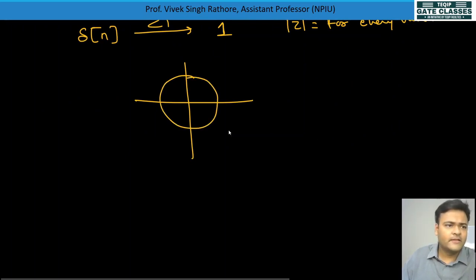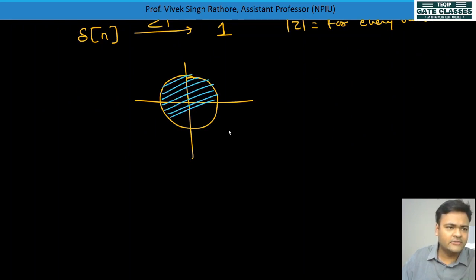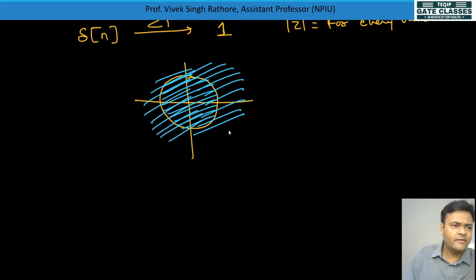And we'll see that inside also, for r less than 1, the Z transform can be calculated. For r equal to 1 also it can be calculated, and for r greater than 1 also. So we can plot it like this, and we can draw an imaginary line of r equal to infinite value like this.